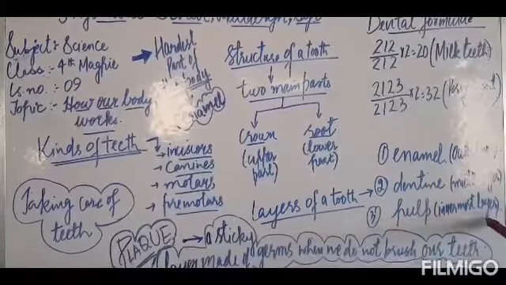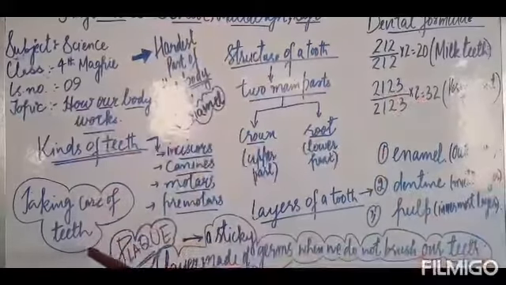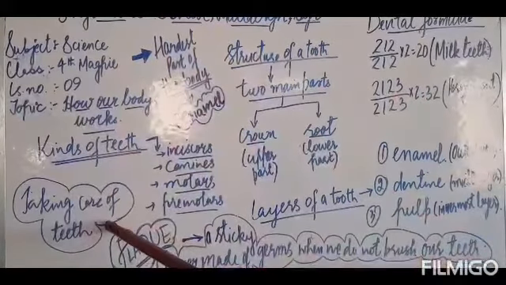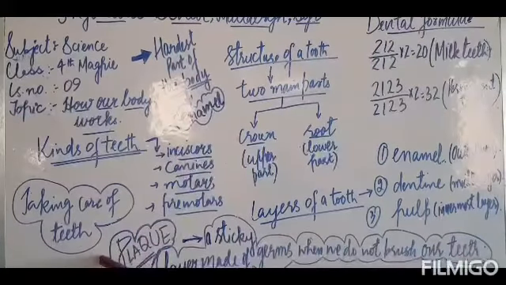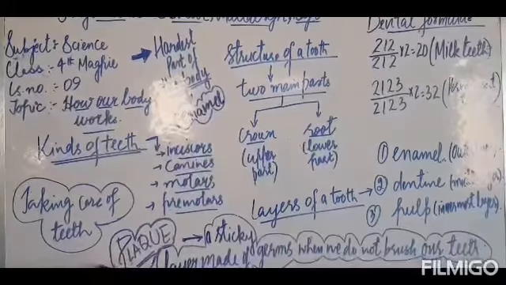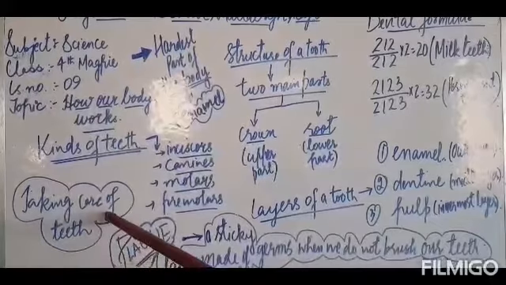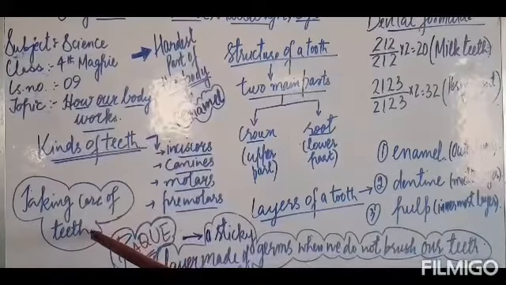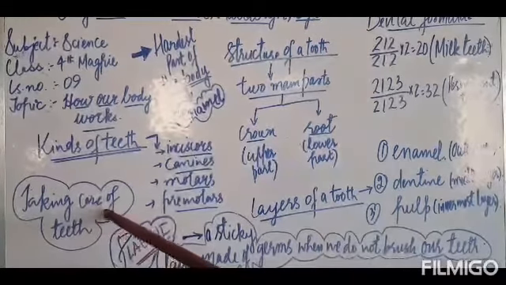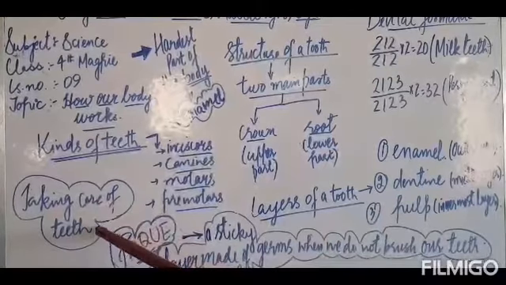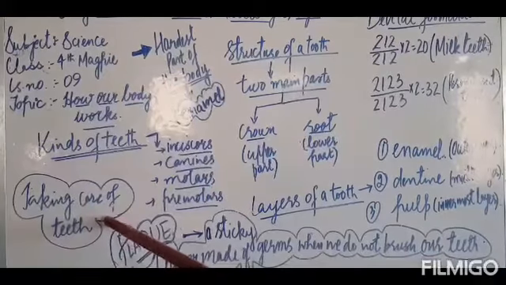Got it? Now, dear kids, I will tell you about the different ways by which we can take care of our teeth. We can take care of our teeth by eating a healthy diet which contains milk, yogurt, fruits and green vegetables. We can also take care of our teeth by washing our mouth after eating. We should avoid having too many sugary foods or soft drinks, so many chocolates and cold drinks.